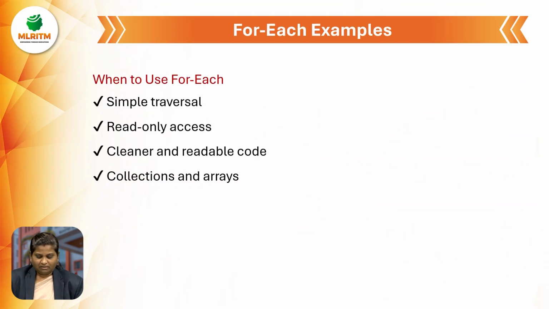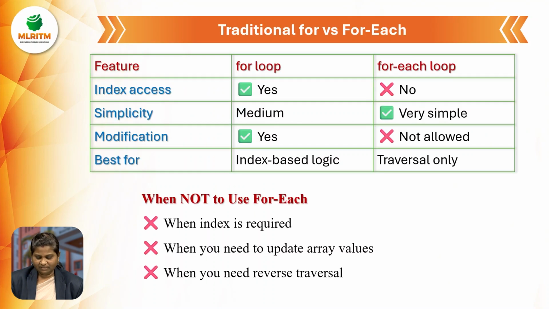Okay, when to use for each: simple traversal, very simple traversal. Read-only access, whenever we want to read a particular thing. Cleaner, more readable code, with collections and arrays. Here we have a simple differentiation between for loop and for each loop. In for loop we have index access.